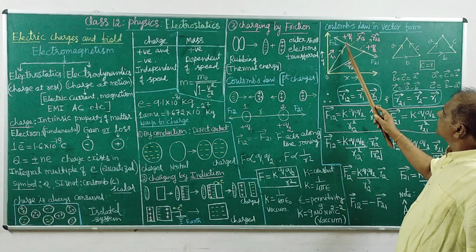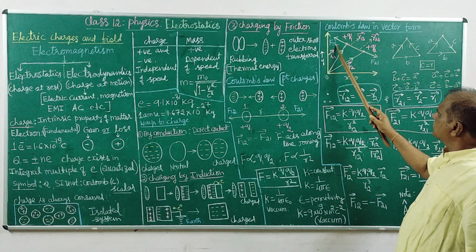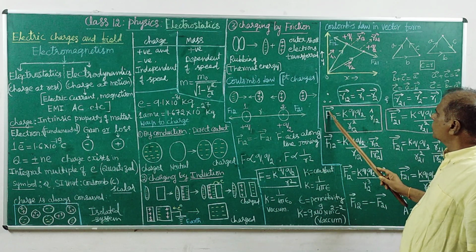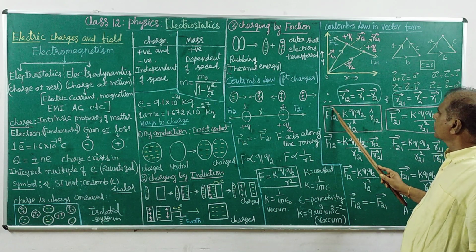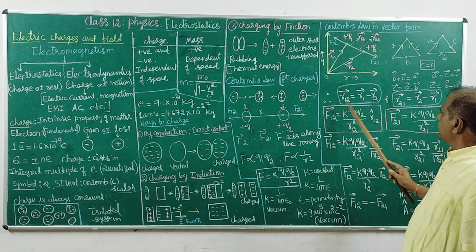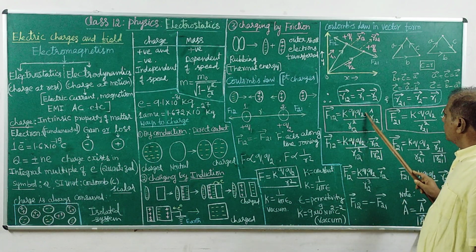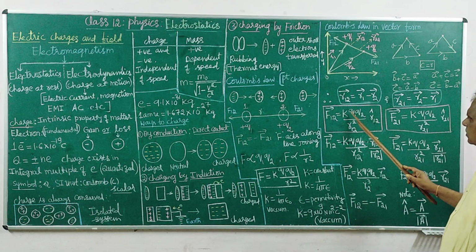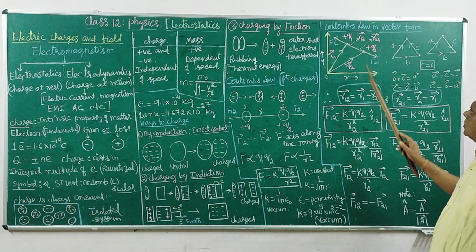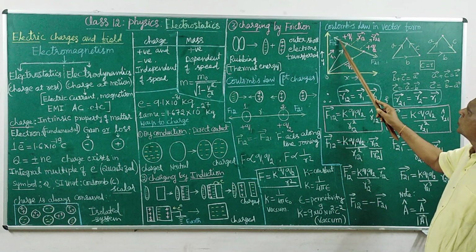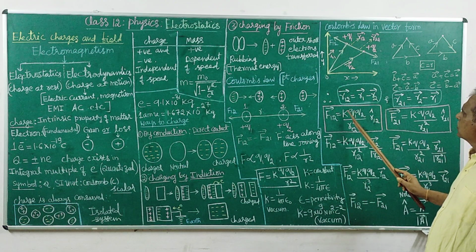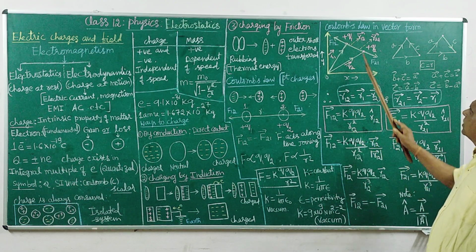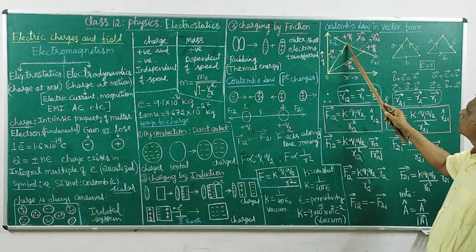And this force, let us write, both values are the same. Let us estimate F12. F12 is a vector quantity. A vector quantity is a multiple of a scalar and a unit vector. That is the scalar. So for this, F is equal to K Q1 Q2 by R square, that is the force.